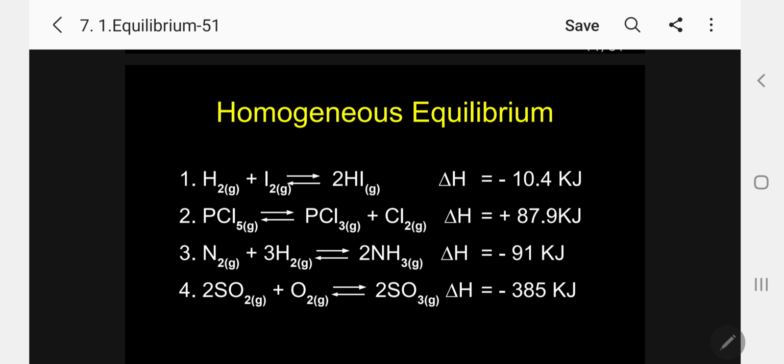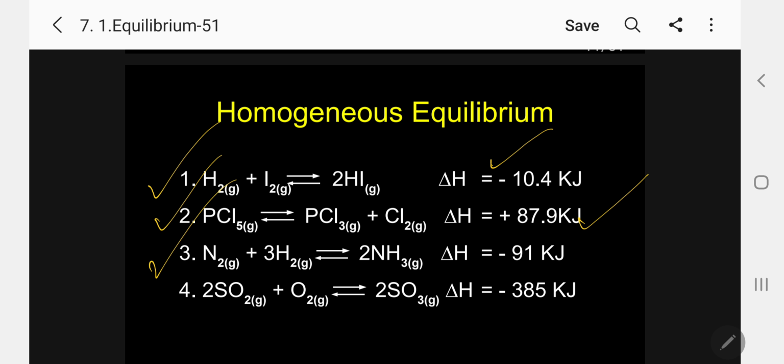As per our syllabus, the first three are in your syllabus, and the fourth one I have given extra. One is the reaction between H2 gas plus I2 gas, reversible arrow 2HI gas, delta H value minus 10.4 kilojoules. The second one, PCl5 gas reversible arrow PCl3 gas plus Cl2 gas, delta H equal to plus 87.9 kilojoules. This is endothermic.